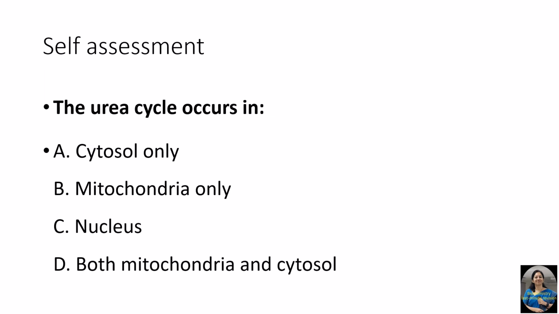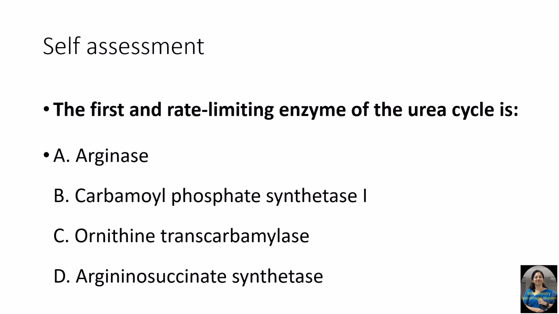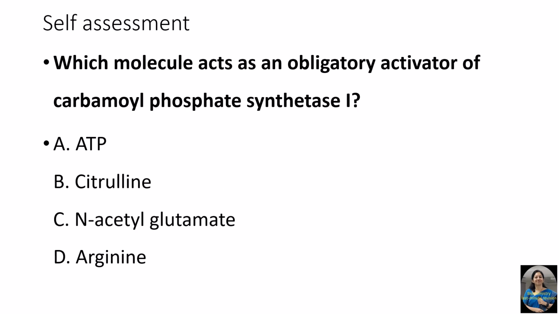So next question: urea cycle occurs in cytosol only, mitochondria only, nucleus, both mitochondria and cytosol. 3, 2, 1, and the answer is both mitochondria and cytosol, because urea cycle enzymes are placed partly in the mitochondria and partly in cytoplasm. Question: the first and rate limiting enzyme of urea cycle is 3, 2, 1, and the answer is carbamyl phosphate synthetase 1, which will condense the ammonia and carbon dioxide to form carbamyl phosphate.